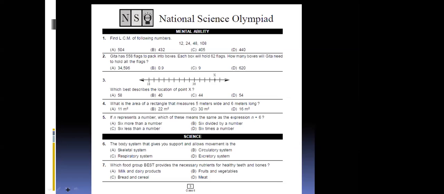Or up I'll write. 4 into 3 into 2 into 2 into 9. If you multiply all this, you will get the answer 432. Ma'am, I have got the answer of number 2 also. Okay. Got it, everyone? Have you tried?